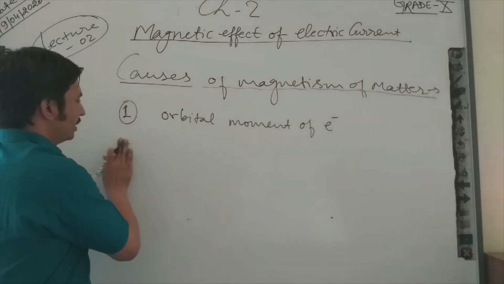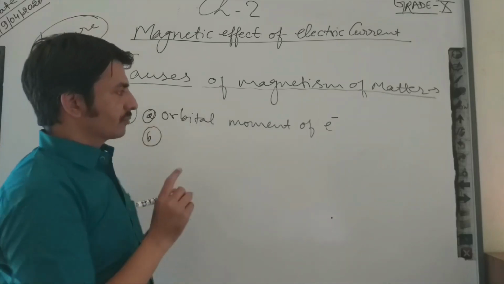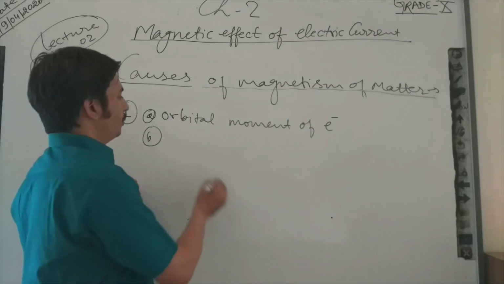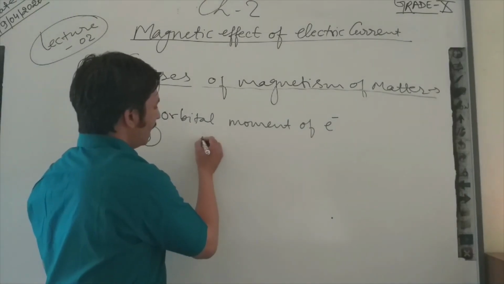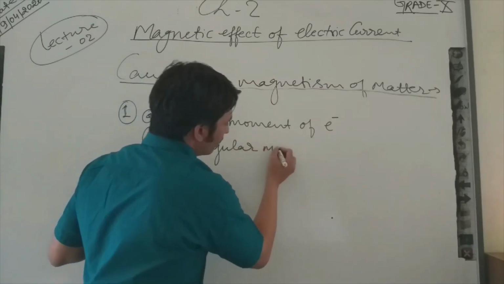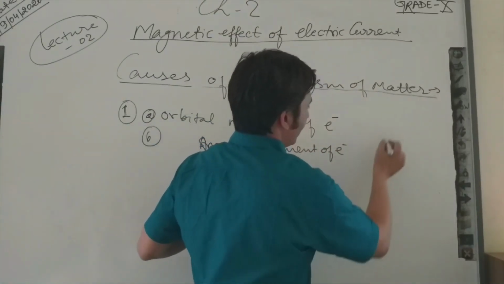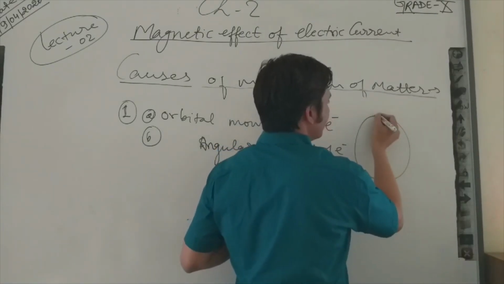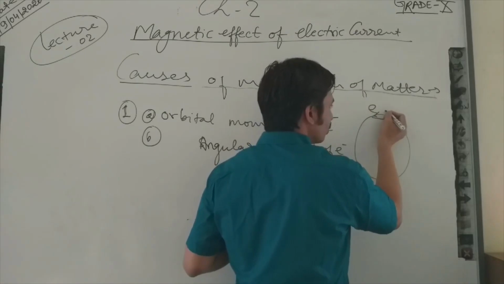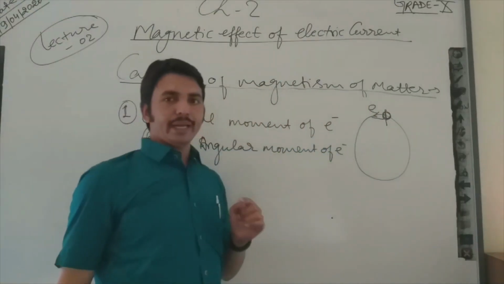And the second point: magnetism of matter also occurs due to the angular movement of electrons. Electrons are moving in their orbit, and these electrons are also spinning about their own axis.